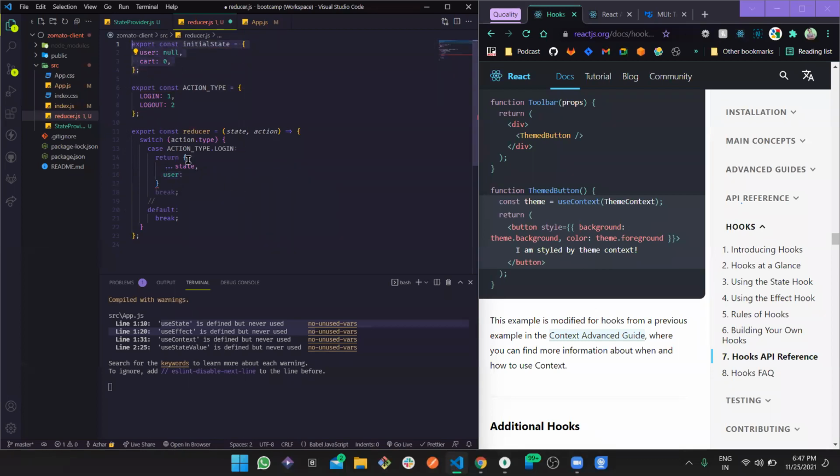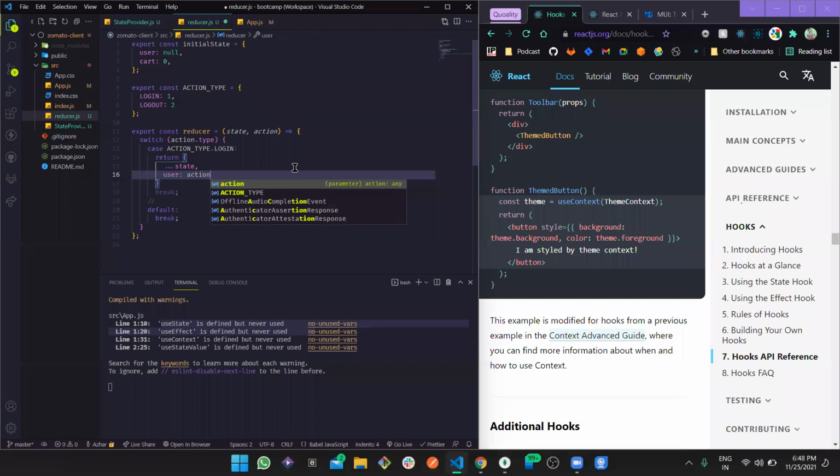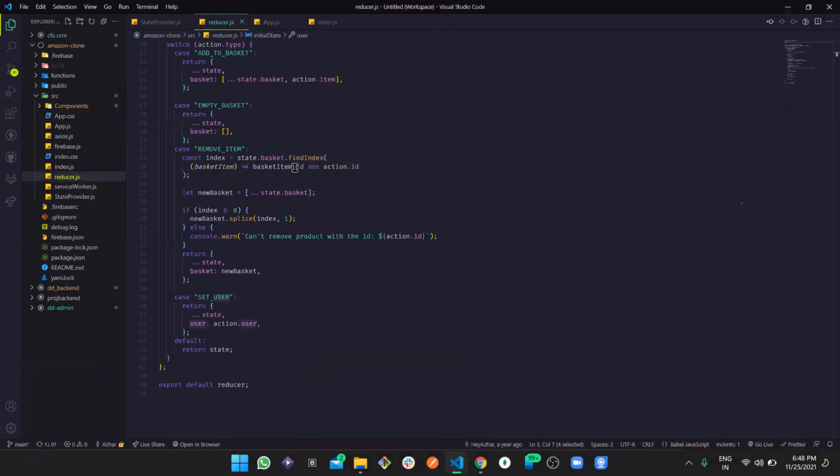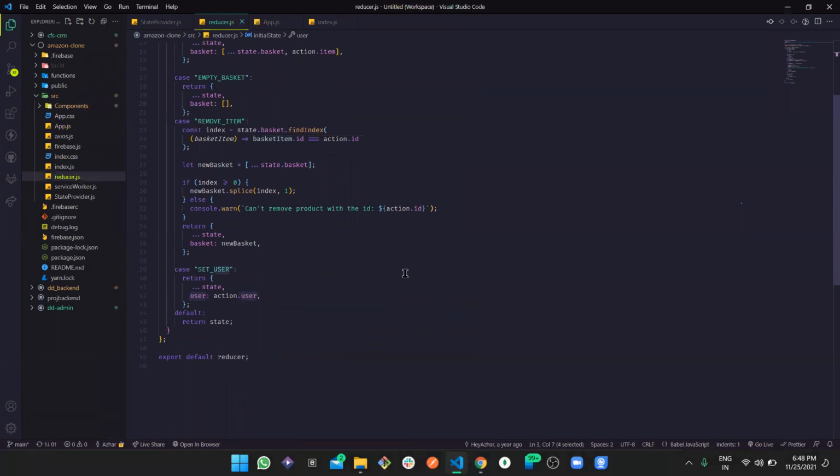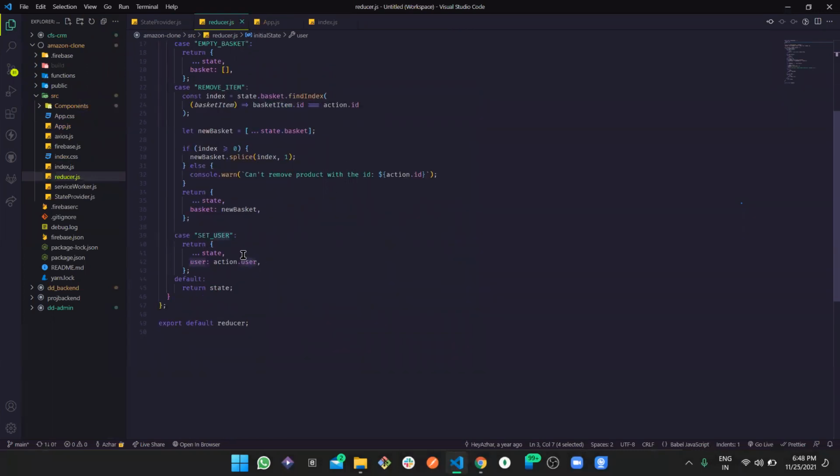The entire object. What we are telling it is to keep the rest of this state, like whatever the cart is, or maybe not. This is just a better practice. And then for user, just set the user to something like action.payload.